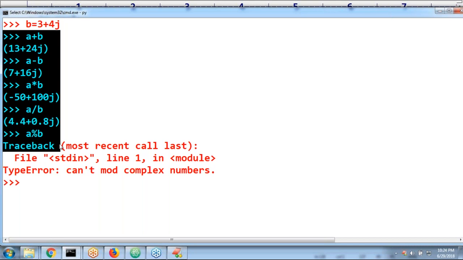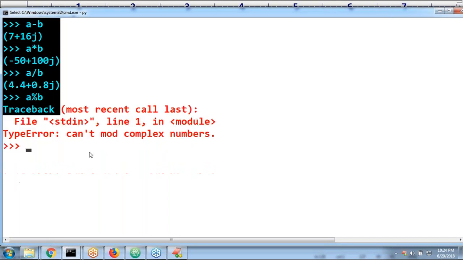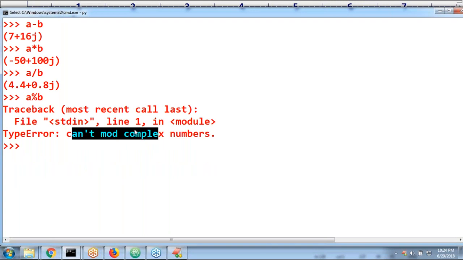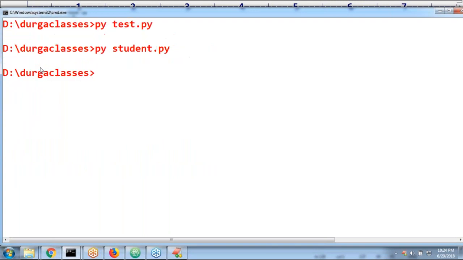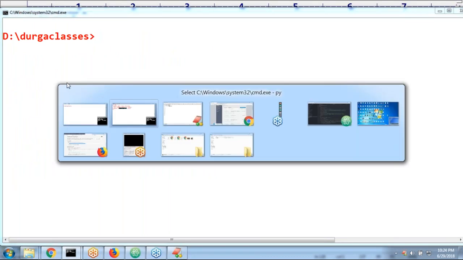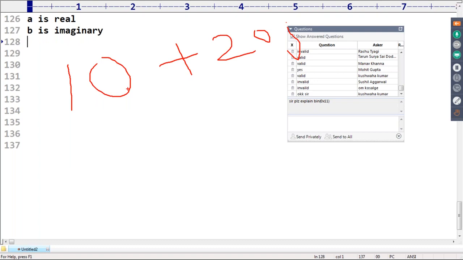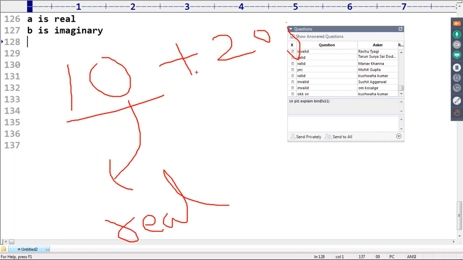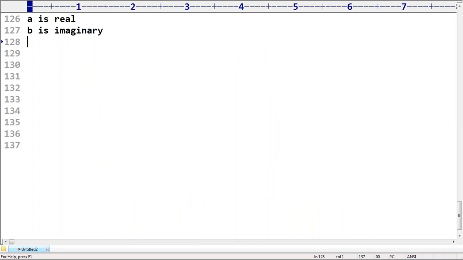Remember this, just for general awareness. Last one more point. I have 10 plus 20j here. What is this 10? This 10 is nothing but the real part. And this 20 is by default considered as what? The imaginary part. Correct or not? Imaginary part.